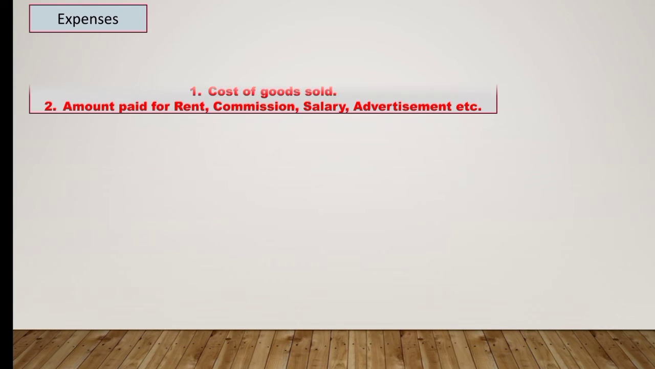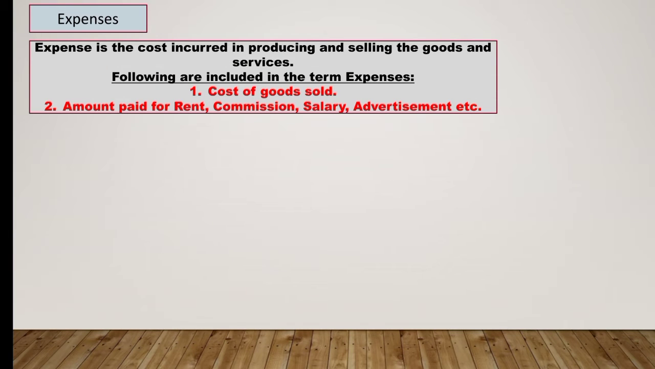Next we have expenses. So expenses is the cost incurred in producing and selling the goods and services. In other words, we can say expense is the cost of use of things or the services for the purpose of generating revenue. So here we are spending in such items which can be converted into cash or which is helpful in generating revenue, that is expenses. The following items are included in terms expenses: cost of goods sold, amount paid for rent, commission, salary, advertisement, etc. All these are included in expenses.